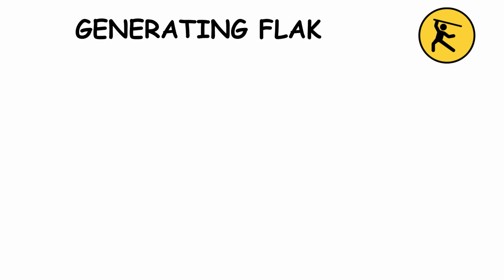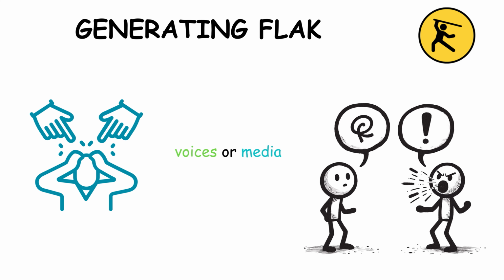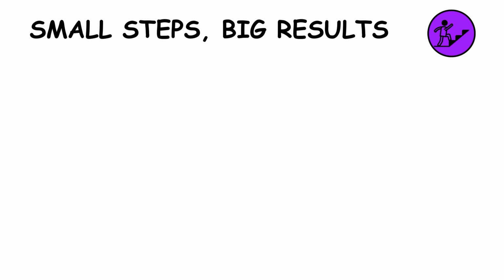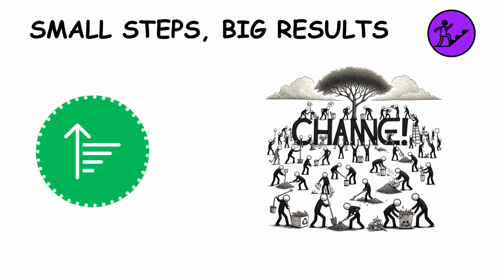Generating flak. Generating flak criticizes dissent. It targets opposing voices or media, discrediting and attacking them to discourage criticism and control the narrative. Small steps, big results. Small steps, big results focuses on gradual change. It's about implementing minor adjustments over time that lead to significant shifts in opinion.